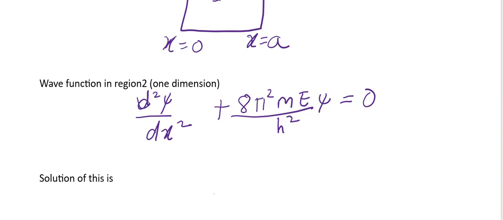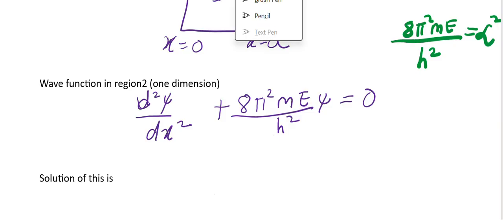Now, we will put the value 8 pi square mE by h square equal to alpha square.